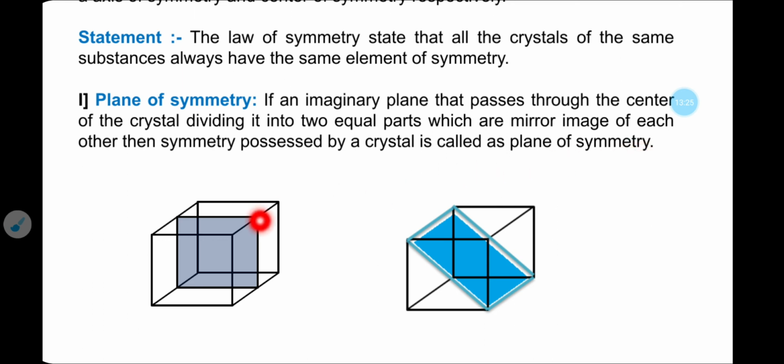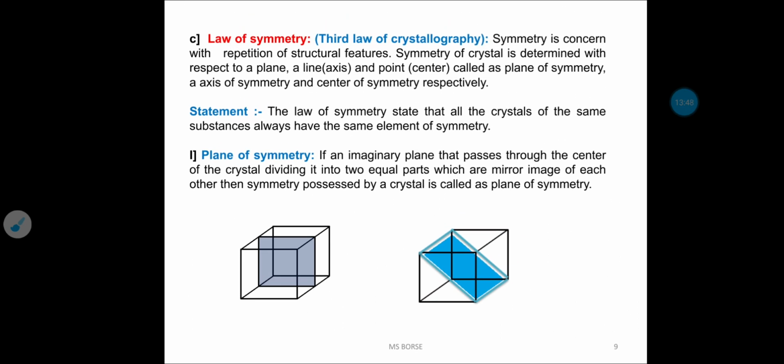If you see the unit cell or crystal, this is an imaginary plane. If you draw it through the center of the crystal, we get two equal parts that are mirror images of each other. So this crystal has a plane of symmetry.